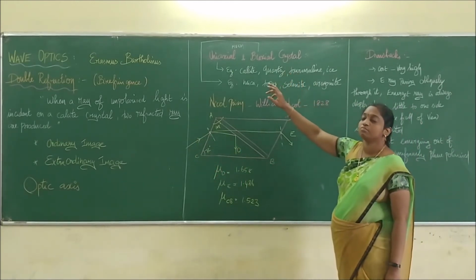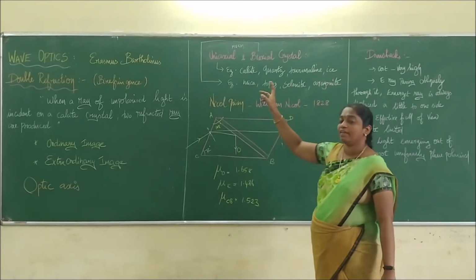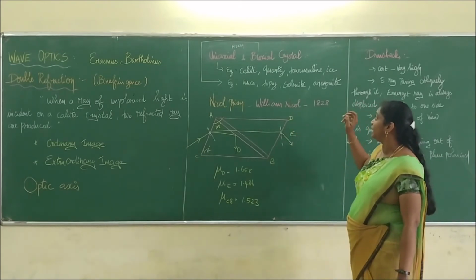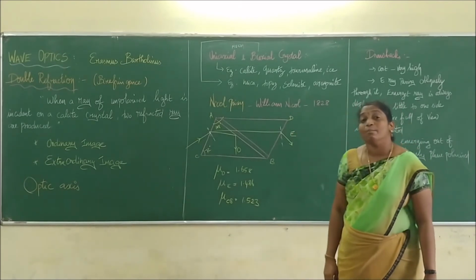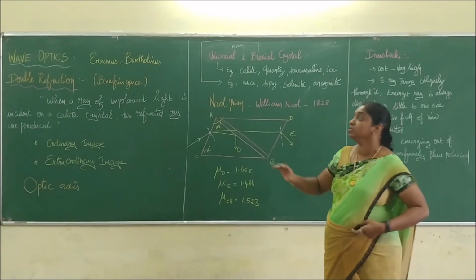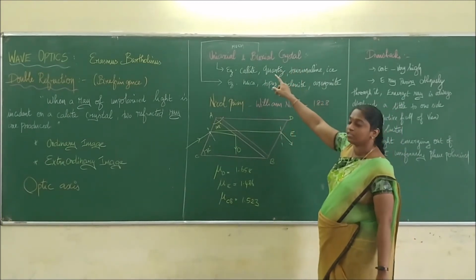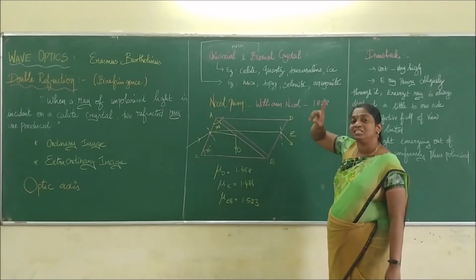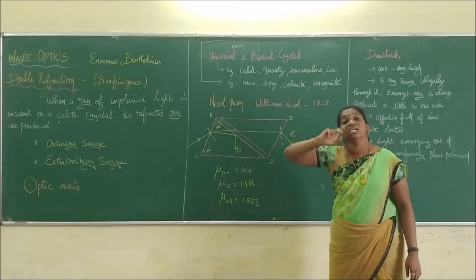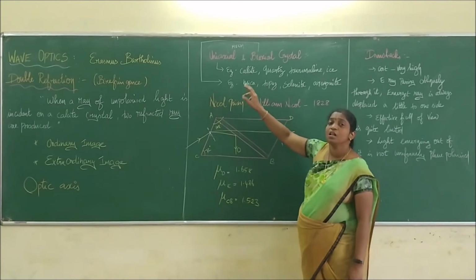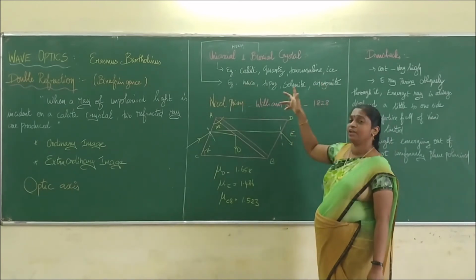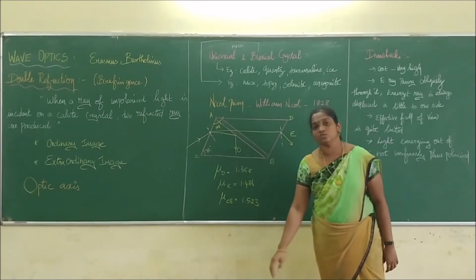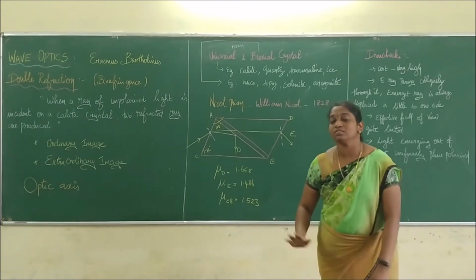Examples of uniaxial crystals are calcite, quartz, tourmaline, and ice. Examples of biaxial crystals are mica, topaz, selenite, and aragonite. So you have to remember the examples. Here it is common, right? Calcite, you know it, quartz, you know it, tourmaline also you know it, ice. These all have only one optic axis, so these are examples of uniaxial crystals. For biaxial crystals, mica, topaz, selenite, aragonite are different names. Only mica is exceptional, right? These are some special names for biaxial crystals.